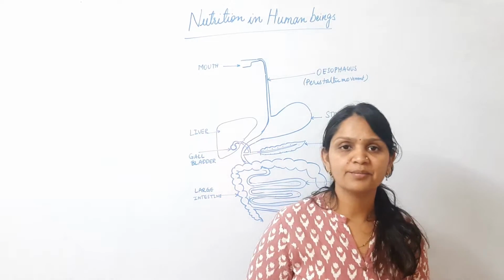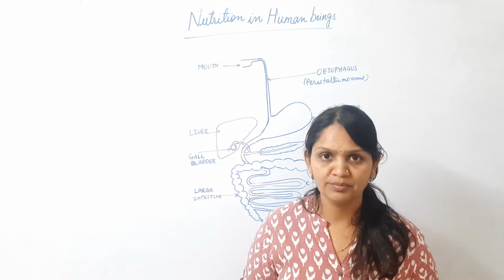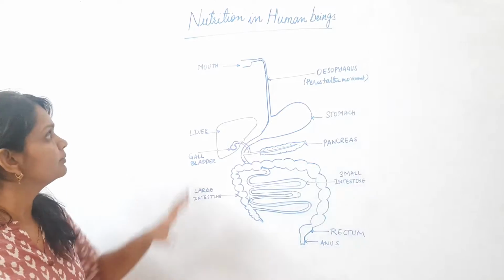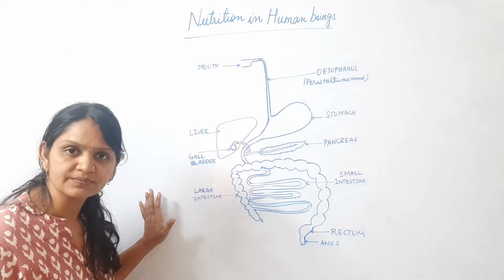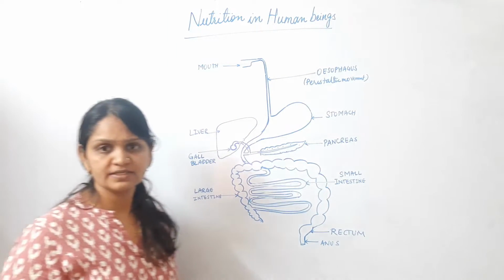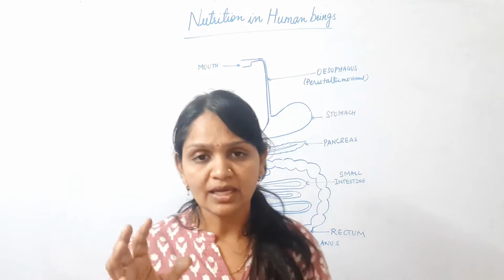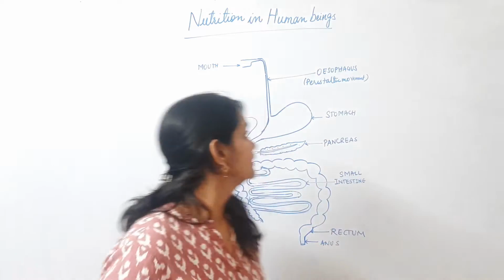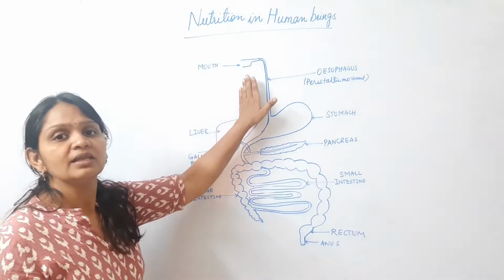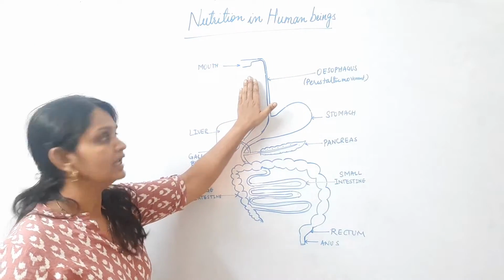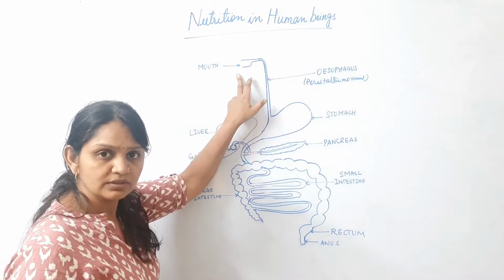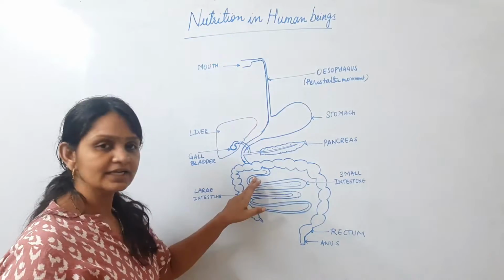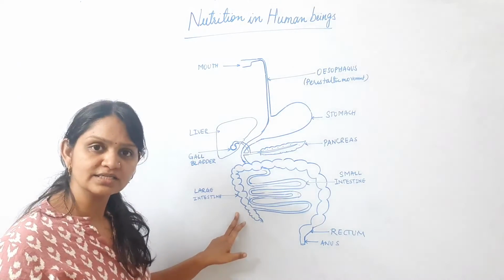We are going to study about nutrition in human beings. Now nutrition in human beings is carried out by the human digestive system. The human digestive system consists of the alimentary canal and secretions from some glands. It starts with the alimentary canal. The alimentary canal starts with the mouth, followed by the esophagus, the stomach, small intestine and the large intestine.